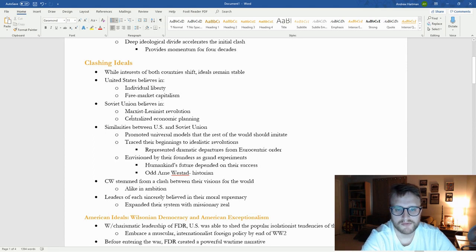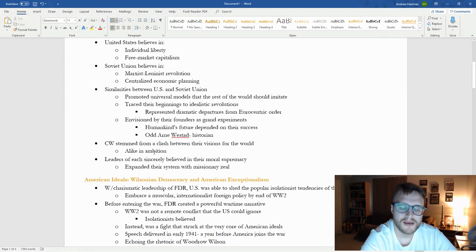The Soviet Union, meanwhile, believes in Marxist-Leninist revolution, which we'll talk about what that means a little bit later, and centralized economic planning, right? So coming from the government as opposed to free market capitalism. So these are very stark differences, right? They are very, very different societies.